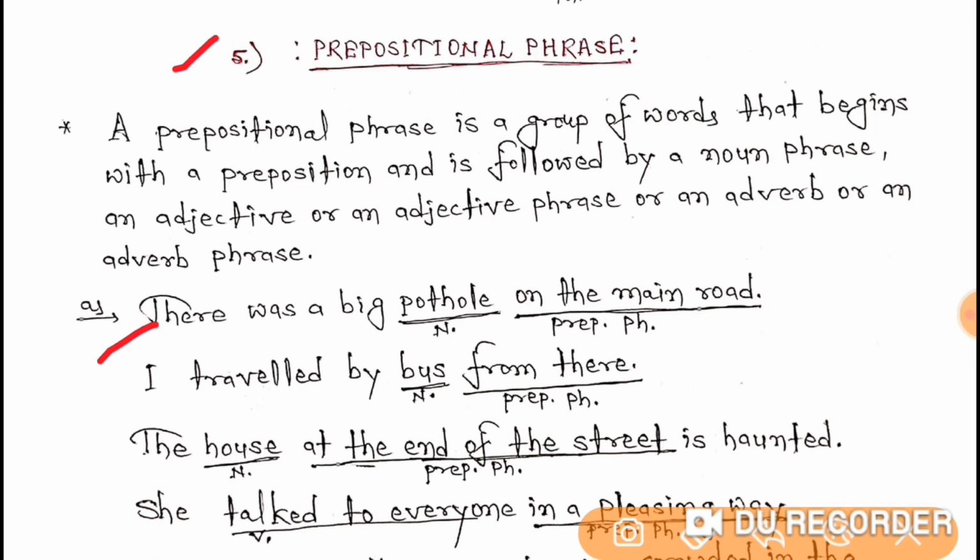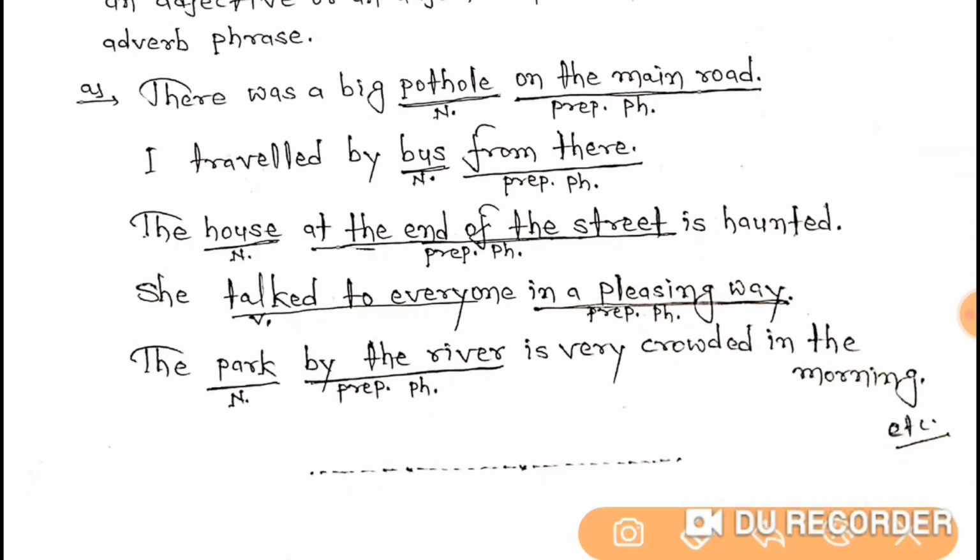There was a big pothole on the main road. So here you can see on the main road is prepositional phrase. The second one is what? I traveled by bus from there. So from there is prepositional phrase. In the next example, the house, that is noun. The house at the end of the street is haunted. So here in this sentence, at the end of the street is prepositional phrase.